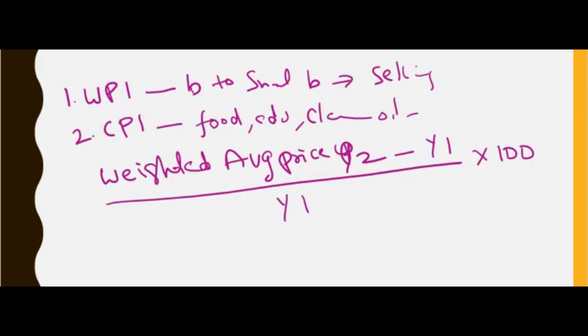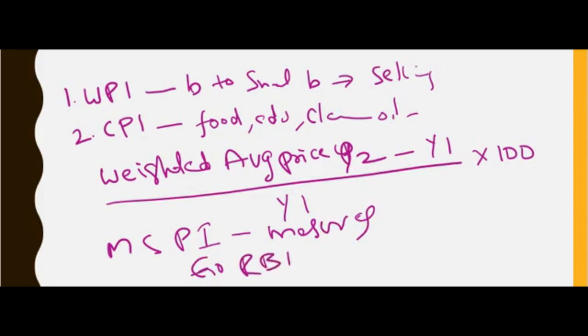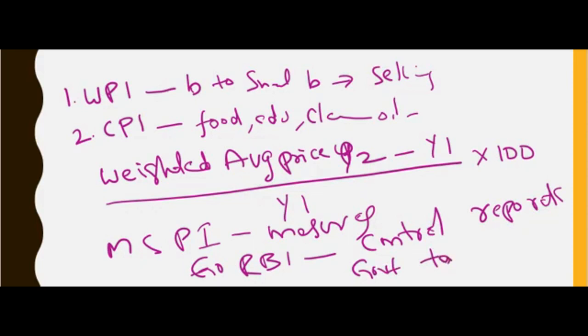So let's see who measures and who controls this. In India, you have the Ministry of Statistics and Program Implementation who measures the inflation, and then you have RBI, which takes measures to control the inflation through repo rate, and the government also influences it through taxation.